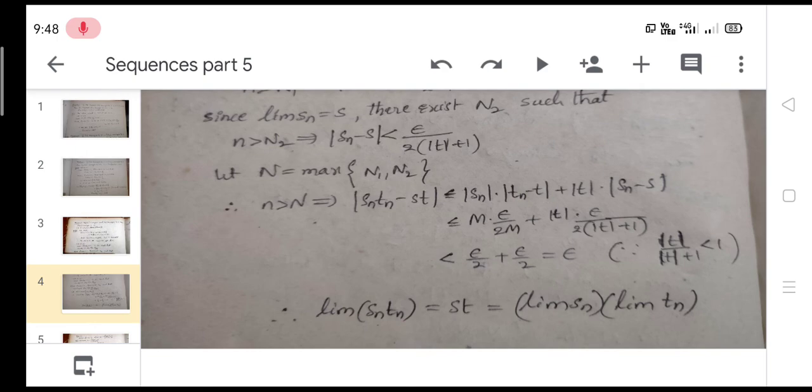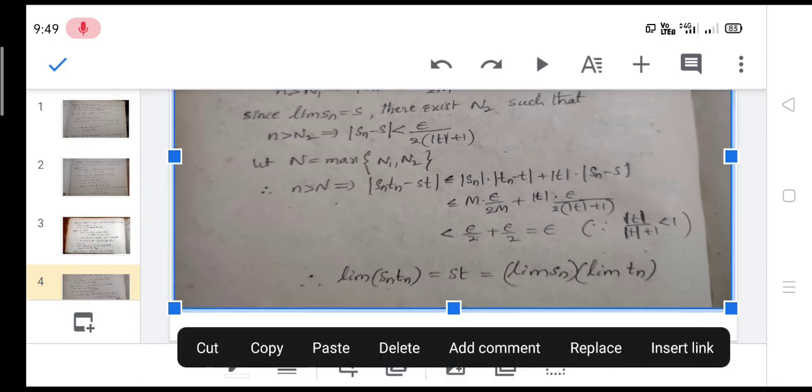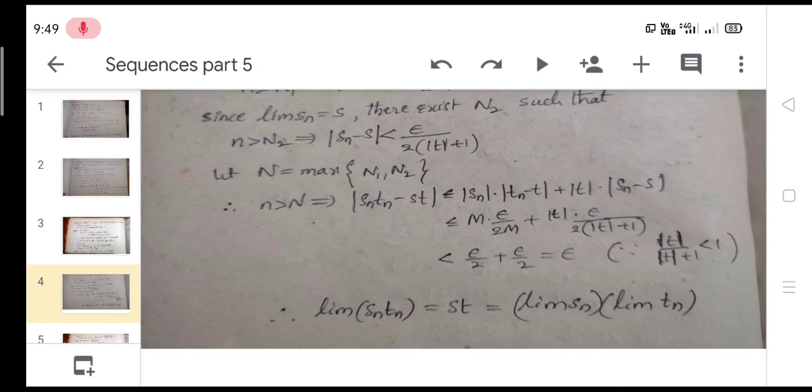epsilon by 2 into (mod T plus 1). That is, epsilon by 2 plus epsilon by 2 is equal to epsilon. How do we get this? Here we consider modulus of T by (mod T plus 1) is less than 1 only. Since this is less than 1, it is a very small value, so we are not taking that value, and we consider this term as epsilon by 2.